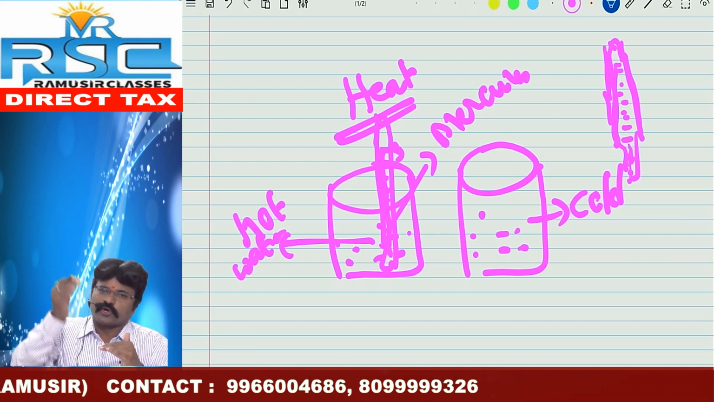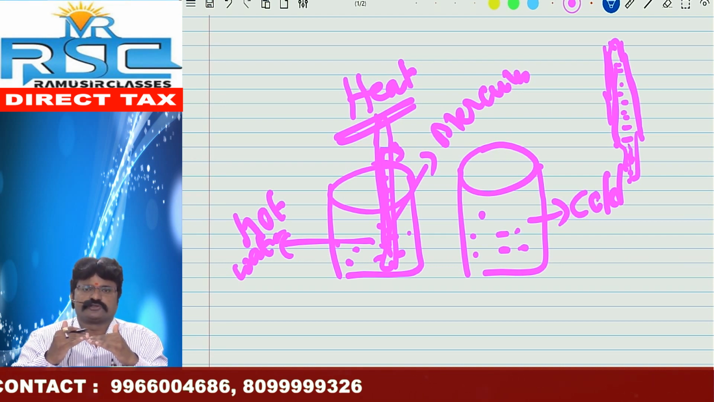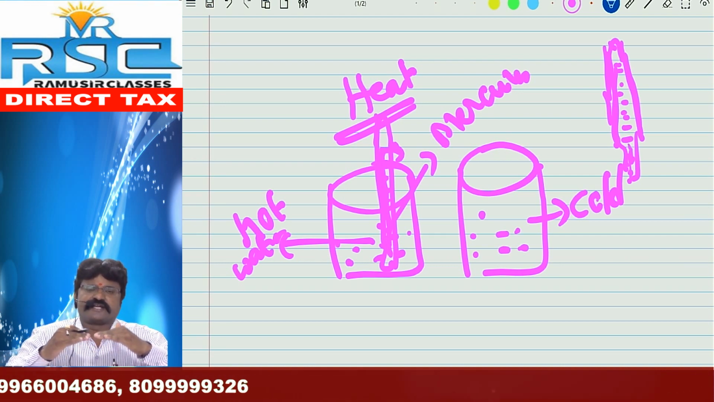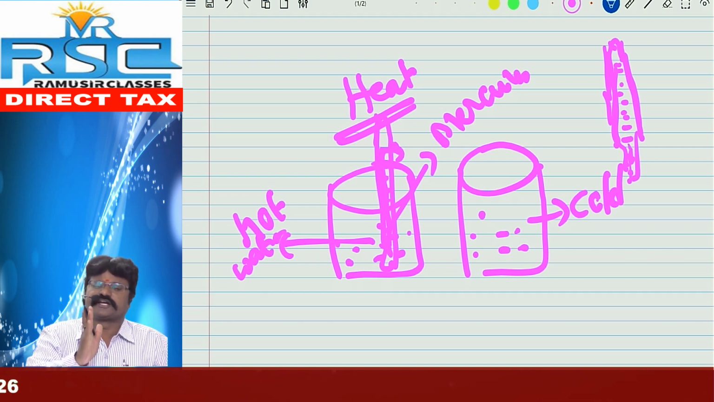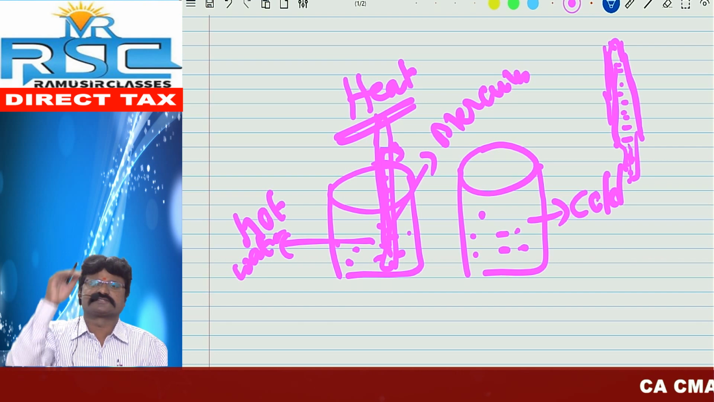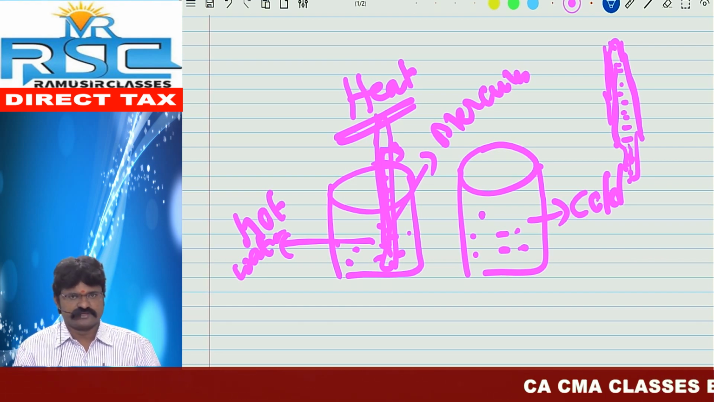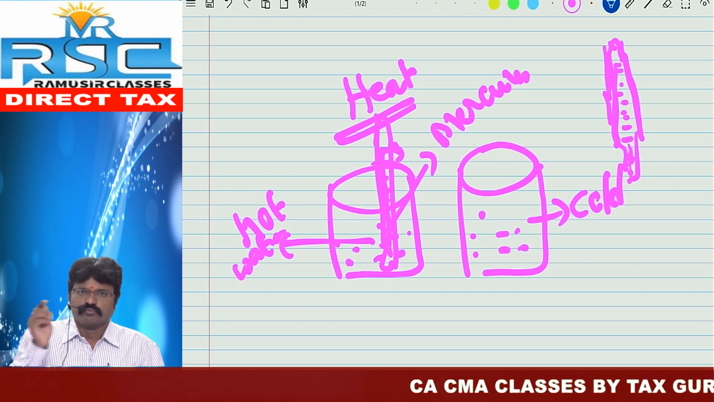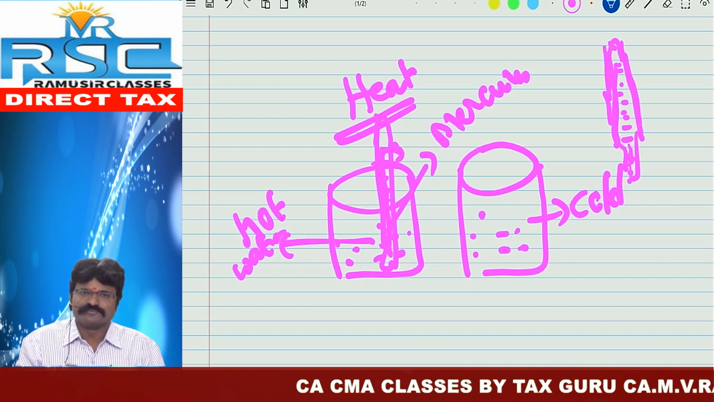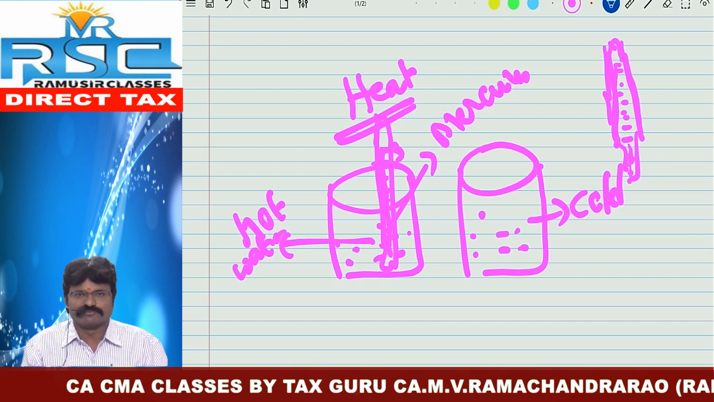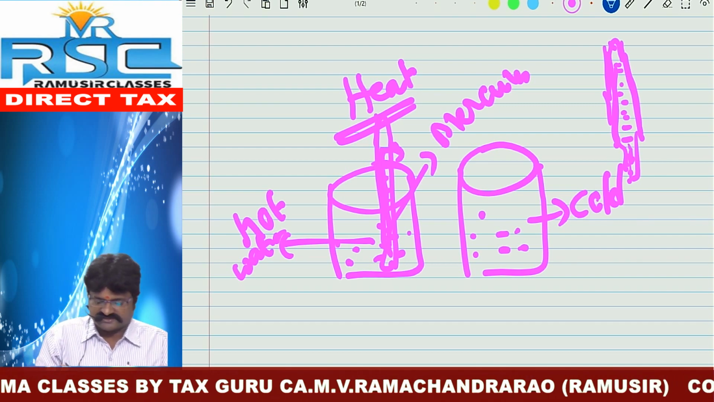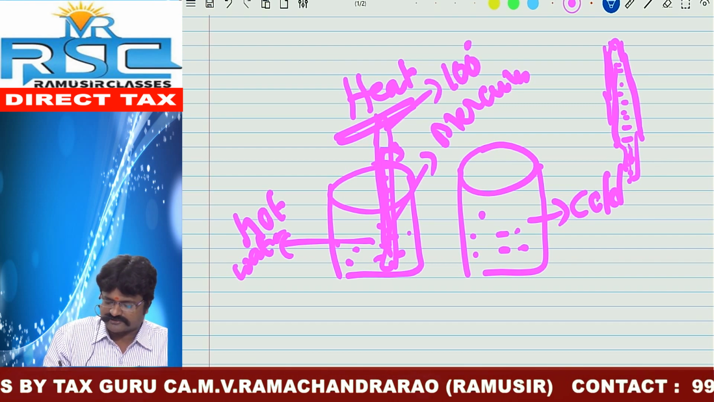Similarly, the colder body, the mercury, gains temperature. After some time, they attain some energy and the thermometer mercury gradually increases, but somewhere it stops. Why is it stopped? Here it is stopped because both are in thermal equilibrium. Both means the hotter body and the mercury are in thermal equilibrium. That's why its temperature is nearly 100 degrees Celsius.